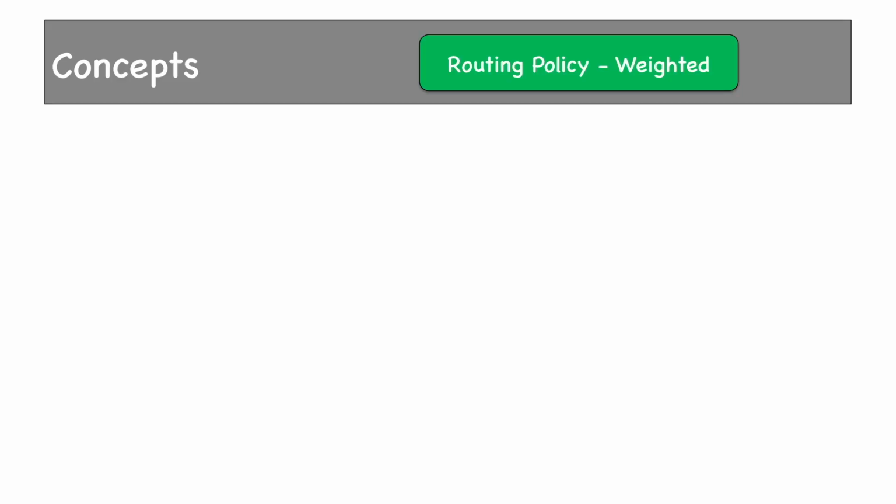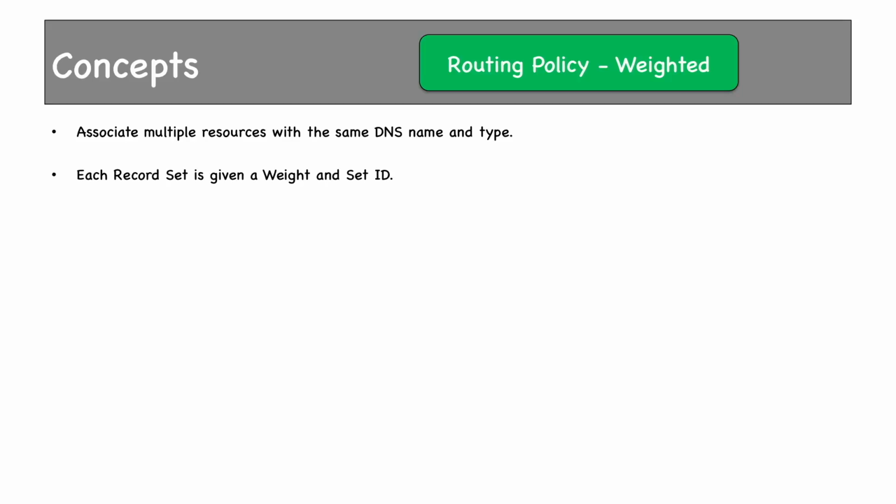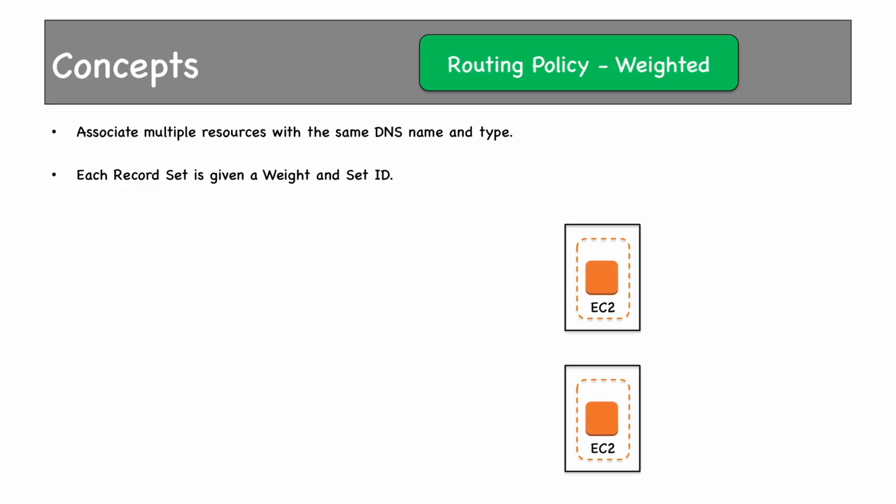Weighted round robin is useful to create an active high availability solution. When you create a weighted round robin routing policy, we can associate multiple resources with the same DNS name and type. Each record set is given a weight and a corresponding set ID. We have two EC2 instances, so we create two record sets in a single hosted zone with different weights.